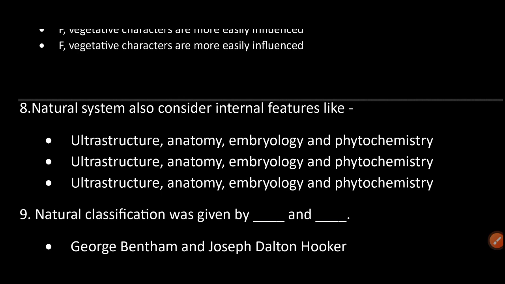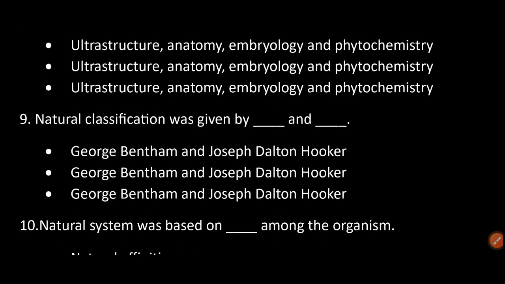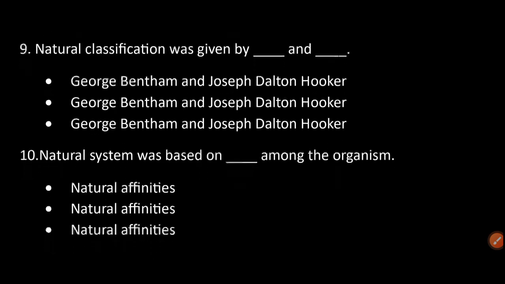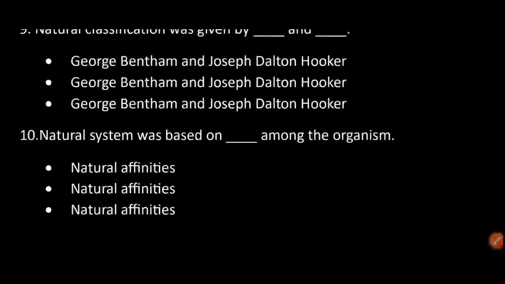The natural system also considers internal features like ultrastructure, anatomy, embryology, and phytochemistry. Natural classification was given by George Bentham and Joseph Dalton Hooker. The natural system was based on natural affinities among the organisms.